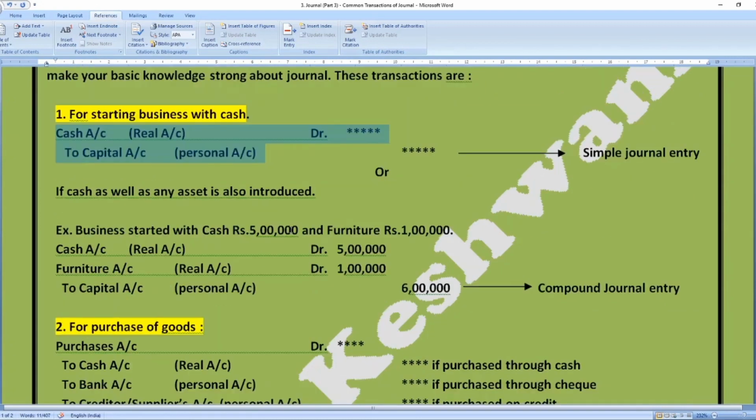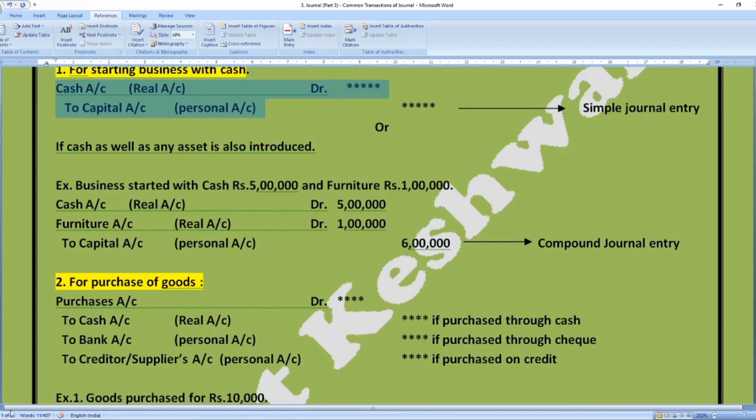Now let us come to the next transaction. First one was for starting the business with cash. After commencing the business, what does a proprietor do? The proprietor purchases some goods for resale purpose. Whenever goods are purchased, keep it in mind, purchases account is always debited.